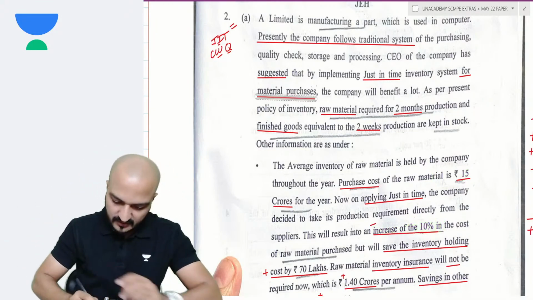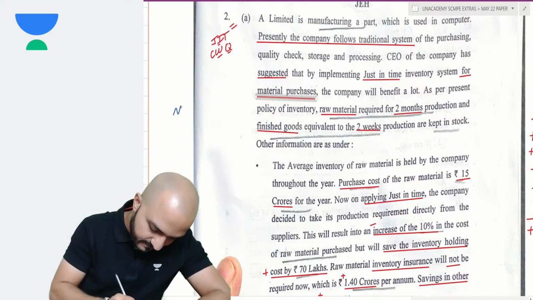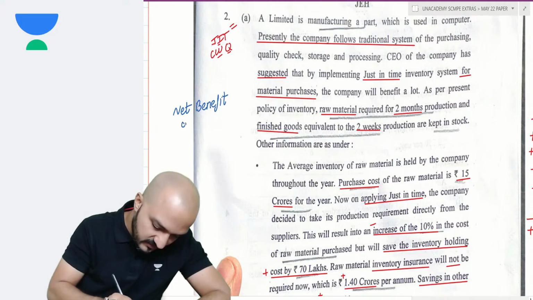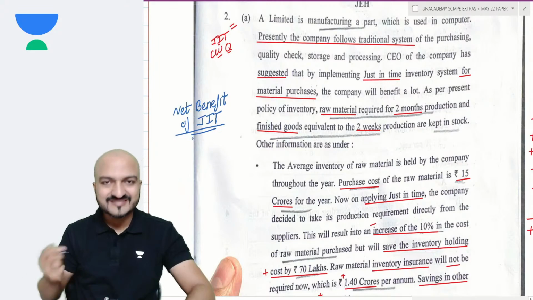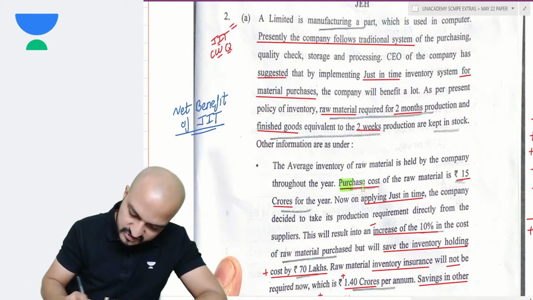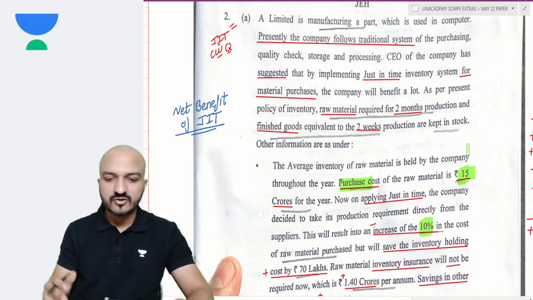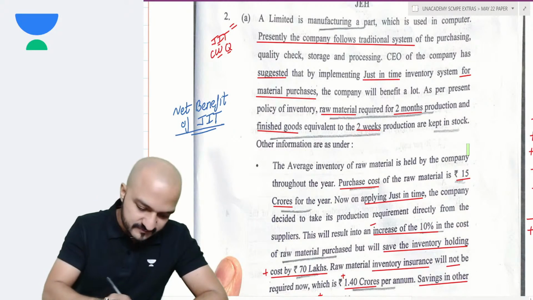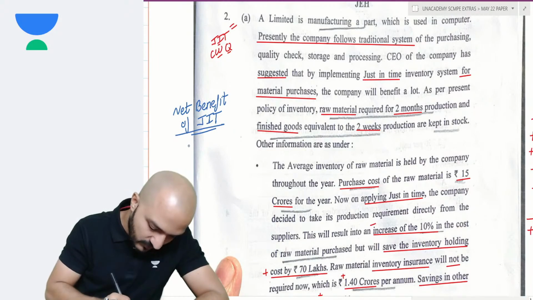Let us start noting down the things here. If you want to identify the net benefit of JIT, I can just start noting down these things. Because of JIT, my purchase cost will increase by 10% of 15 crores. So 15 crores was my total purchase cost, increased by 10%, so 1.5 crores. 1.5 crores is 150 lakhs.